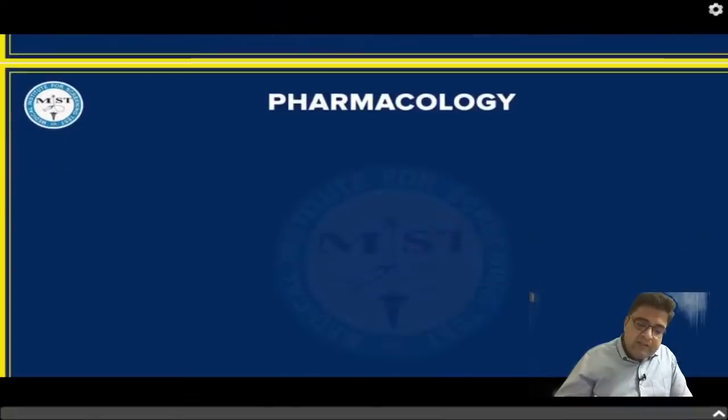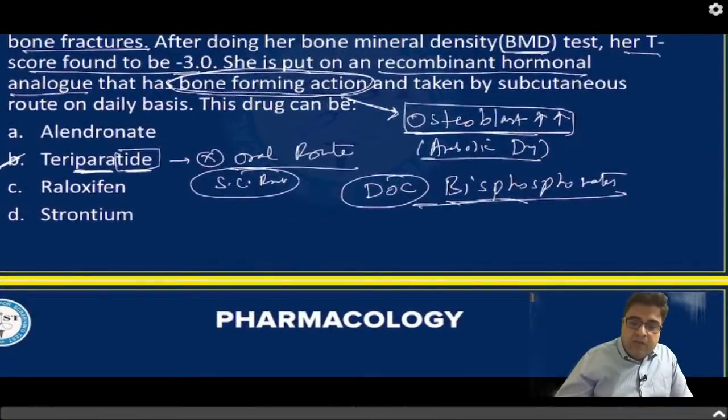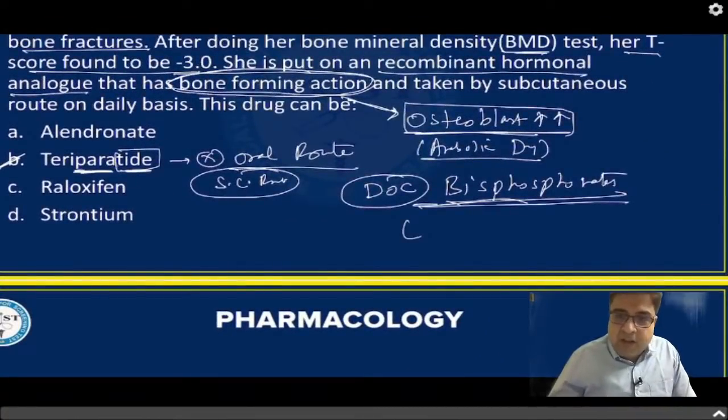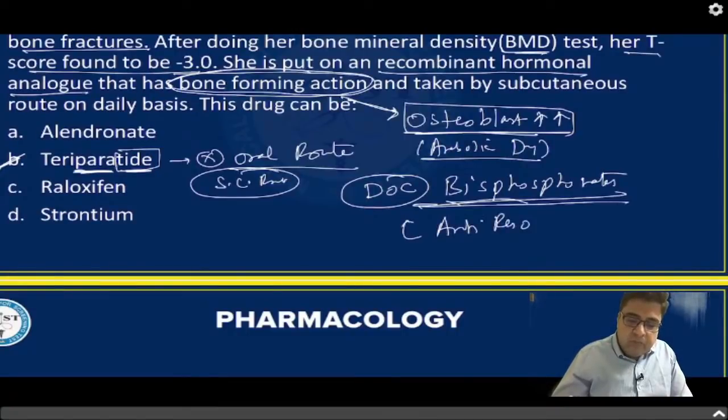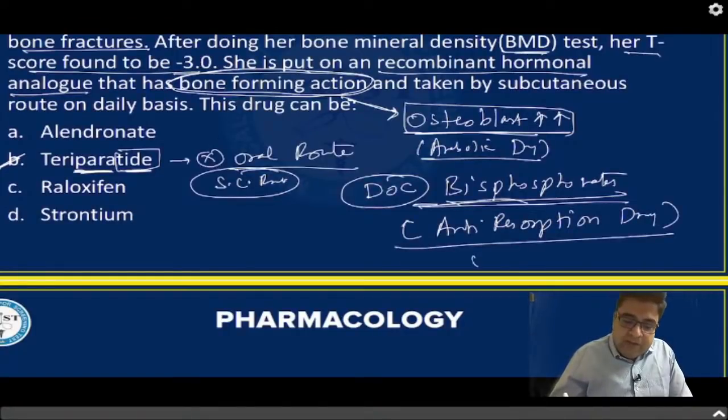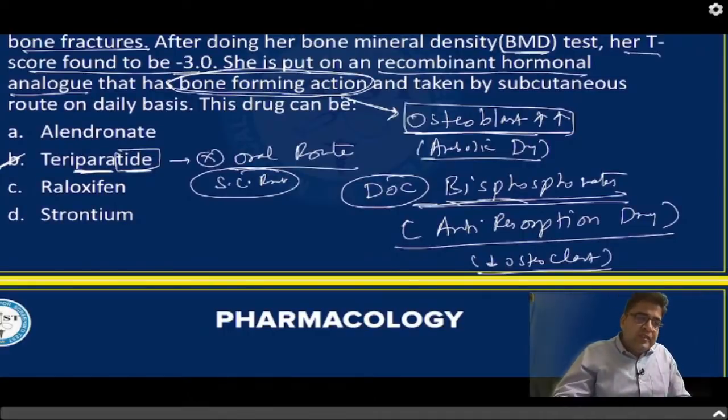Rest of the medicines like bisphosphonates are not anabolic drugs for bones. Rather, these medicines are anti-resorptive drugs. So there is only one drug which can cause bone formation. The rest of the medicines given for osteoporosis are only inhibitors of osteoclasts.